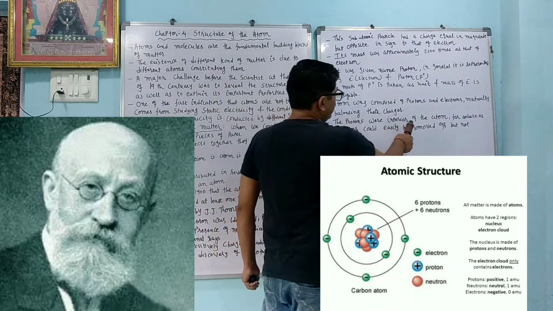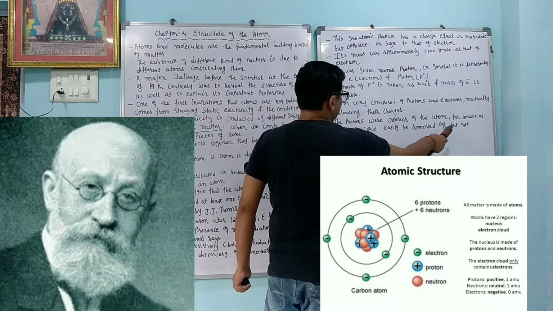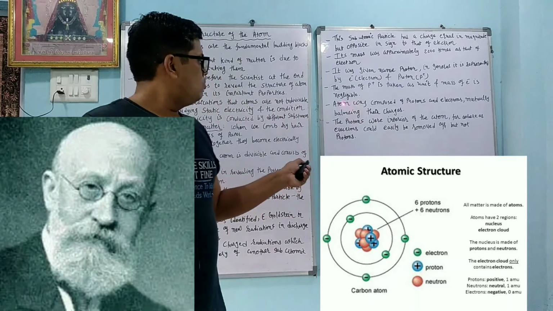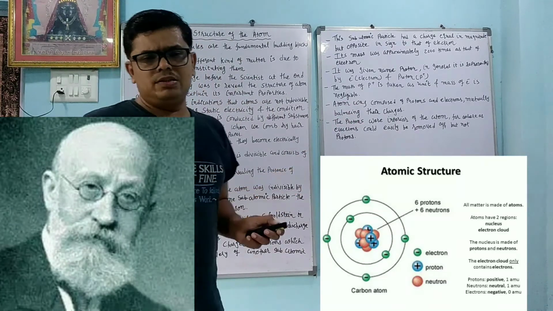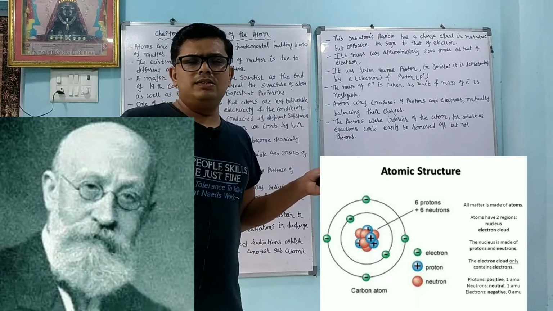The protons were in the interior of the atom, whereas electrons could easily be removed but not protons. The most important thing here is that the proton is present in the nucleus, so it is not easily removed.